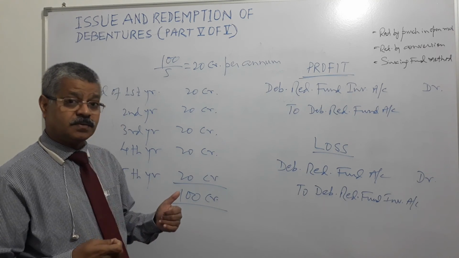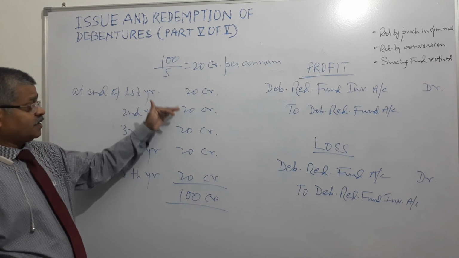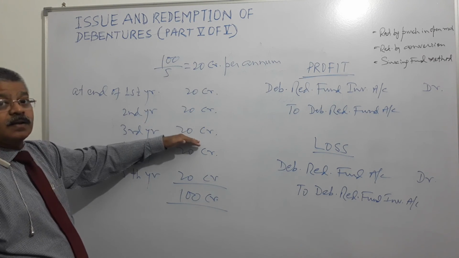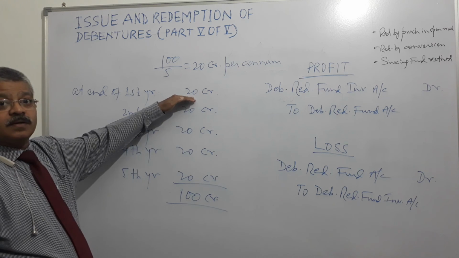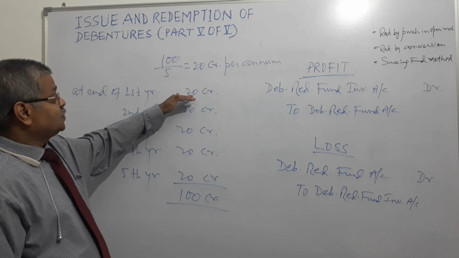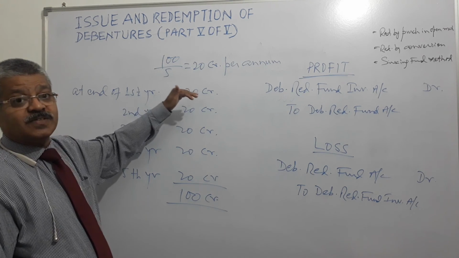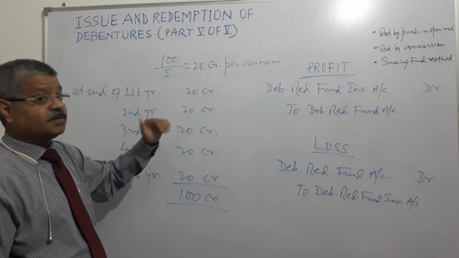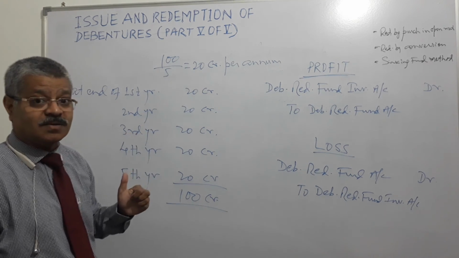And what happens? At the end of each year, it puts aside, but this money cannot lie idle. So what do they do? First year, they set aside, invest it. So this is called debenture redemption fund account, but when it is invested, it is called debenture redemption fund investment account.